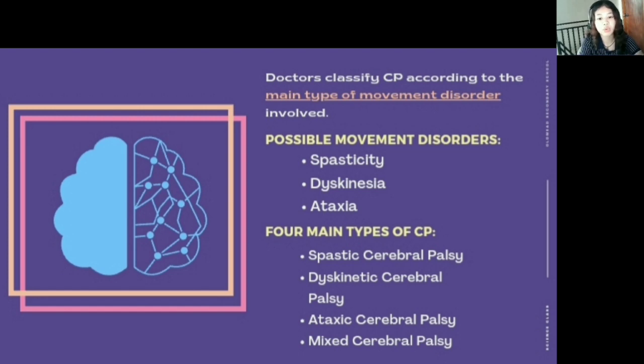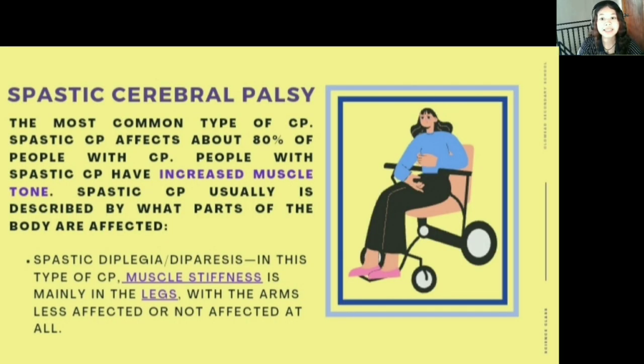All right, so we also have here the four main types of CP. First one, we have spastic cerebral palsy. Second one, dyskinetic cerebral palsy, then ataxic cerebral palsy, and last one, we have the mixed cerebral palsy. All right, let's discuss these types one by one. First one, we have spastic cerebral palsy. This is the most common type of cerebral palsy. Spastic CP affects about 80% of people with CP.